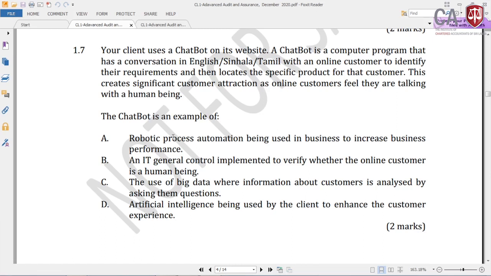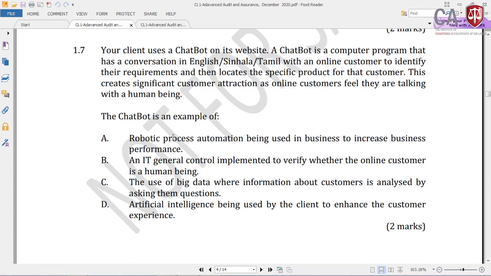An IT general control implemented to verify whether the online customer is a human being. This is not a control, this is a supportive activity. When you read this description, you can understand this is not a control. So part B is definitely wrong. Then the use of big data where the information about customers is analyzed by asking them questions. No, this is not big data analytics. This is just a simple application in terms of conversations, converting into English, Tamil or a different language. So answer C is also wrong.